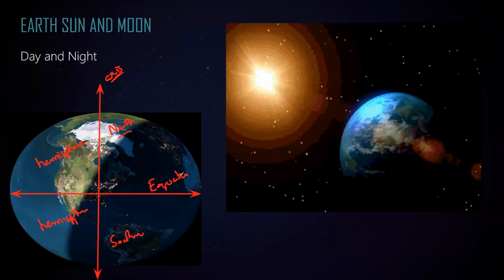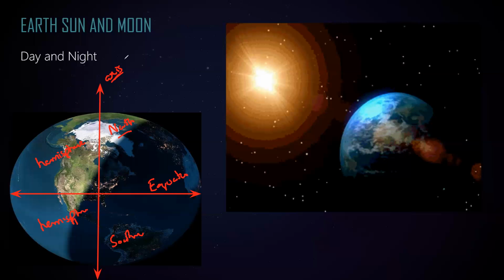So the equator is a horizontal line. It's again an imaginary line. In reality, it's not there. It passes through the center and divides the earth into two parts. That is called the equator. And the equator divides the earth into hemispheres. The top part is the northern hemisphere, and the bottom part is the southern hemisphere.